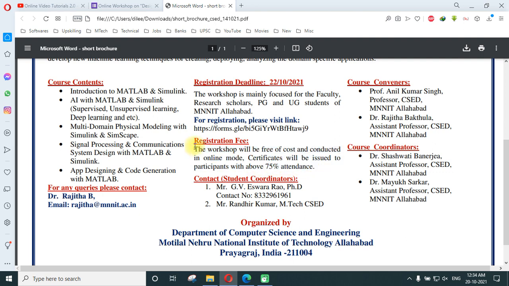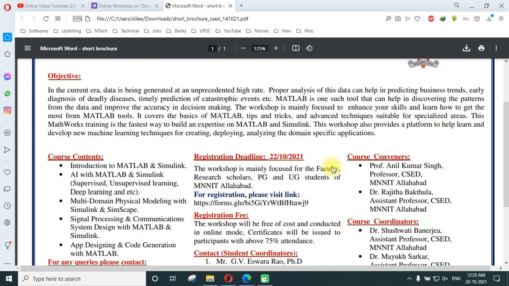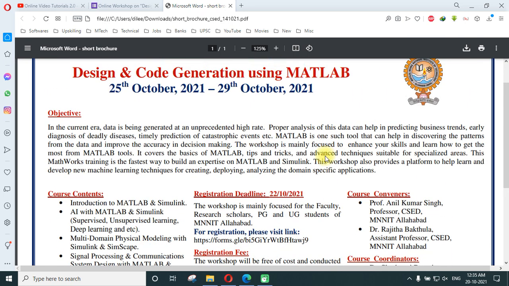So attendance is one thing you have to take care of, and you have to register. It will be on MS Teams or some online tool, might be MS Teams or Google or Zoom, whatever it may be, you will be notified in the future, but most probably it will be on MS Teams. So you need not worry about that. You don't have to go anywhere. You can just register and take the benefit of it, right?